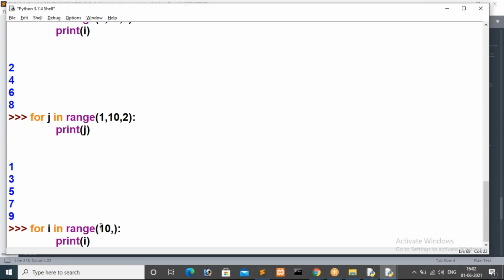I have to print 1 also, so that 0 comma. Then what's the third parameter? So what do we have to specify here? I want to print numbers from 10 to 1. Now tell me, what is the third parameter?